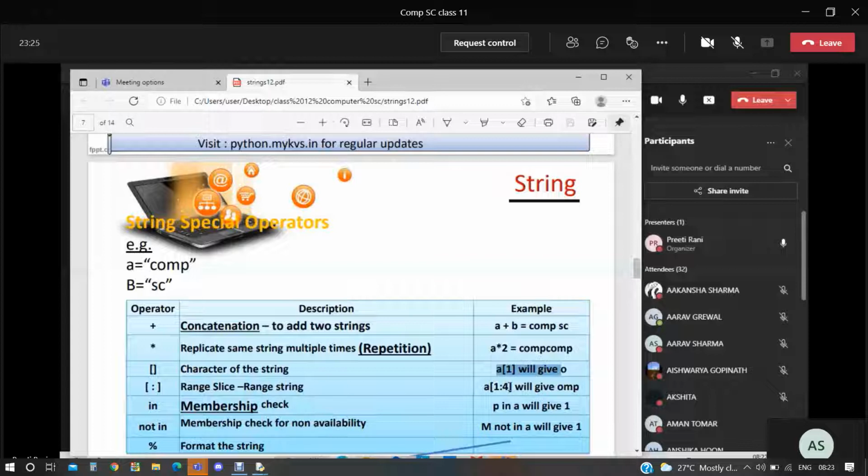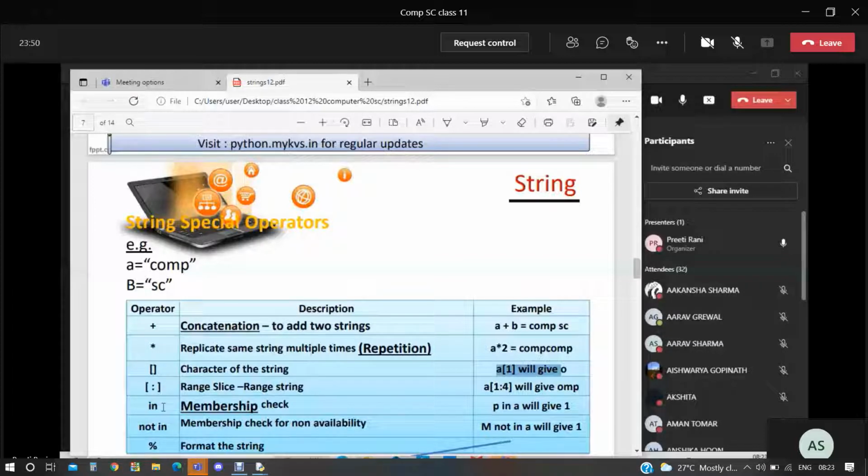Membership check: P in A will give 1. For checking membership, the operators in and not in, these two types of membership operators are there.